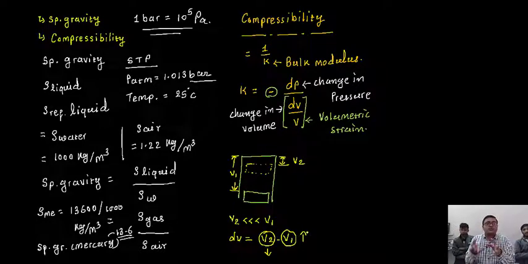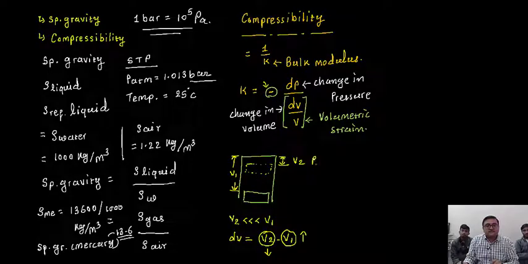In order to make it positive, this negative sign is intentionally provided. Now you can visualize clearly: as the volume reduces, pressure increases.